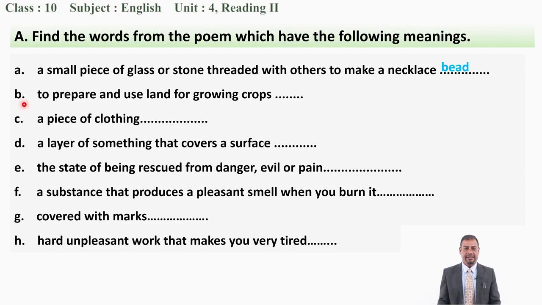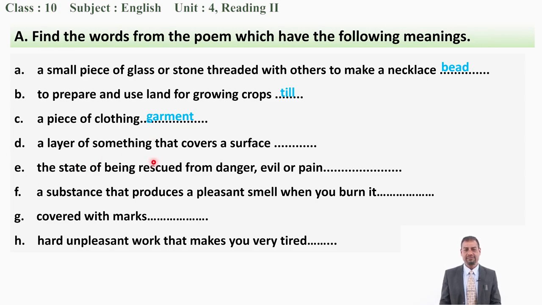Okay. Next one is B. What is the correct word for it? To prepare and use land for growing crops. So, before planting, before growing, what do we do? And the word is clearly given there. And your word is, yes, till, T-I-L-L, till, plow, you know. Next, a piece of clothing. What is the correct word for this meaning? Can you tell me? That is, yes, garment, G-A-R-M-E-N-T, garment, okay.